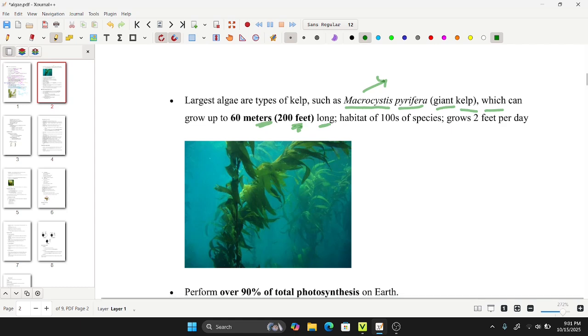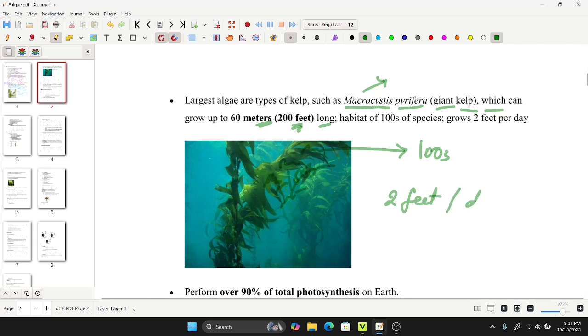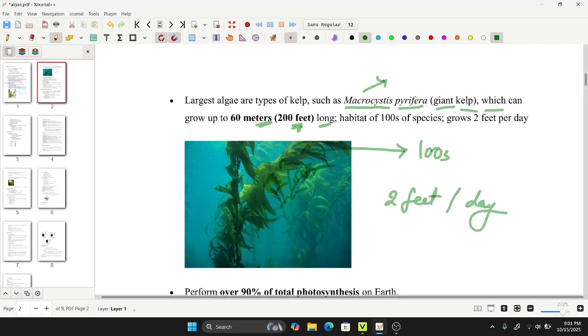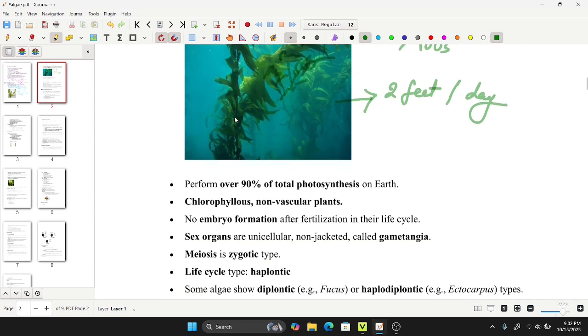It is so vast that hundreds of species can make their habitat inside this area. Another interesting fact is that it grows 2 feet per day. So these are some interesting facts about the largest algae, Macrocystis pyrifera, and this is the figure.